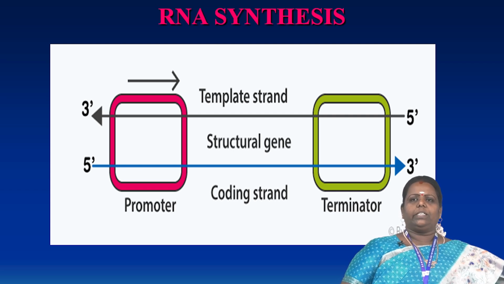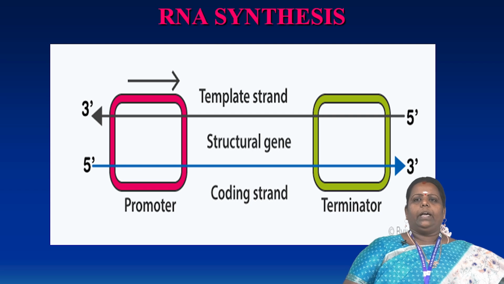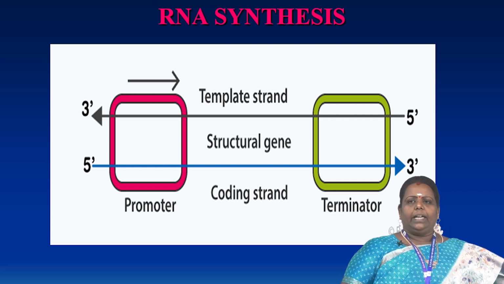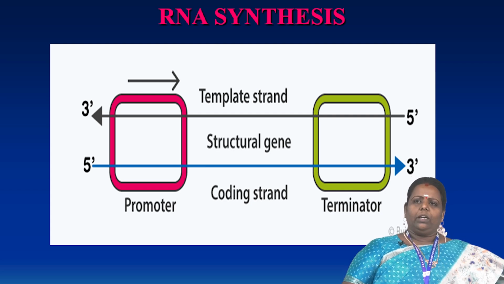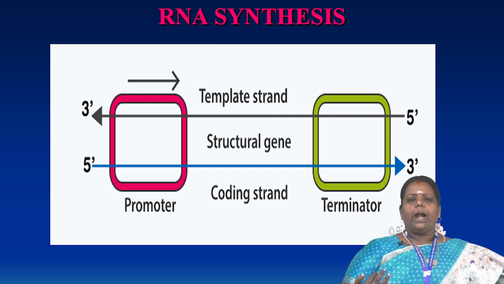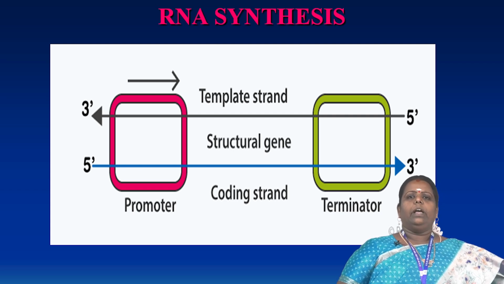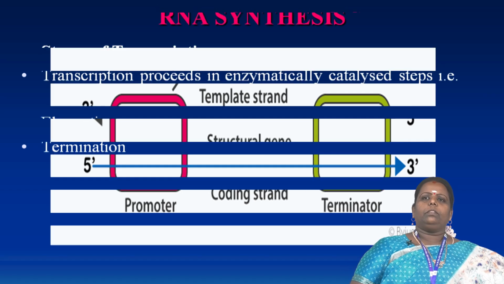First one is the 3' end, another is the 5' end. The pink color indicates the promoter, and the green color indicates the terminator gene. That is the template strand, meaning only one strand is called the template strand. The other strand, with its 5' and 3' ends, has a complementary sequence, and this strand forms the RNA synthesis.